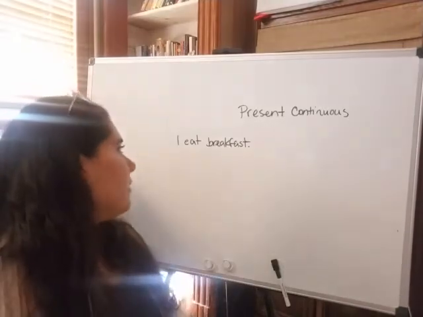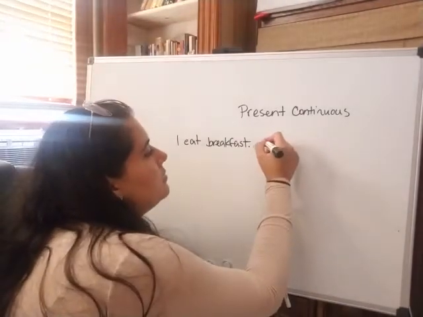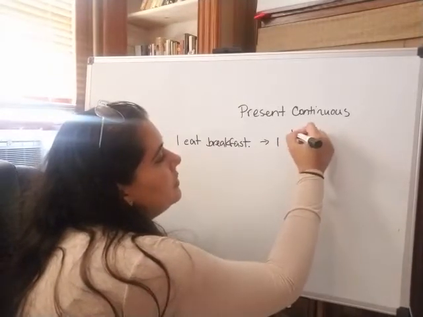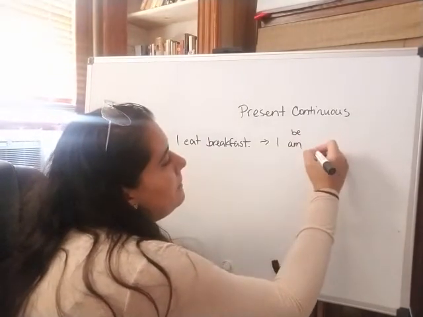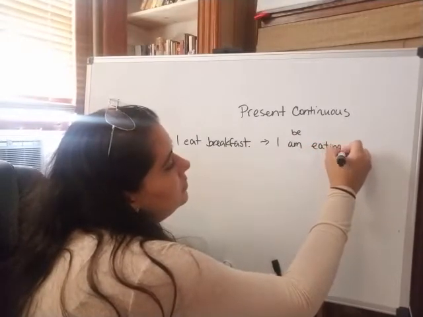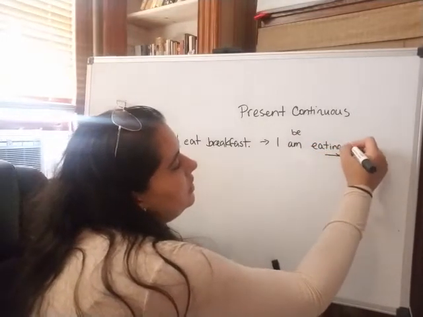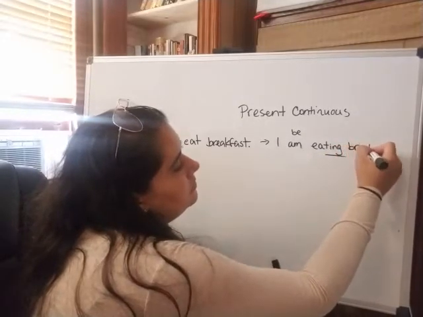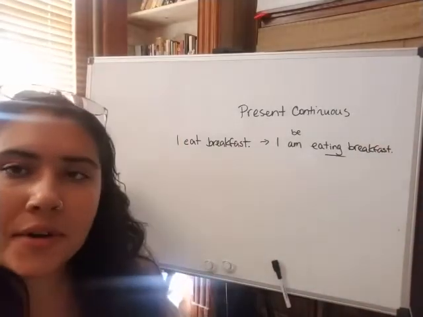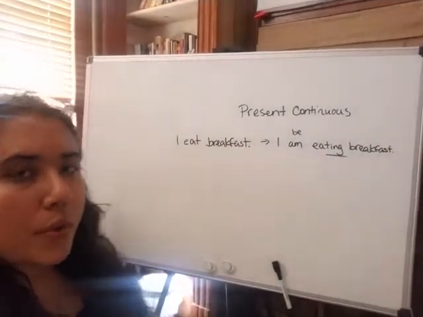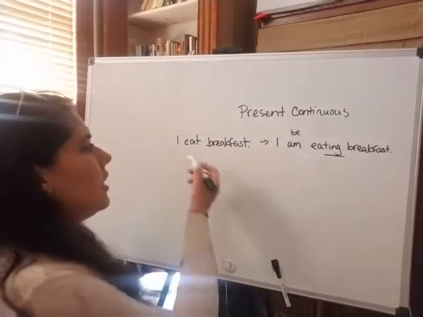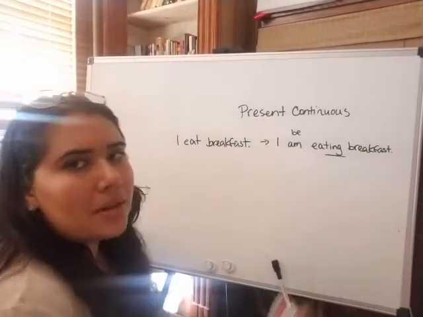Okay, how would I make this into a present continuous sentence? We add, right? So it becomes I am. We add the verb be. I am eating. So we're adding ing. I am eating breakfast. All right, so what does this mean? What is the difference between I eat breakfast and I am eating breakfast?